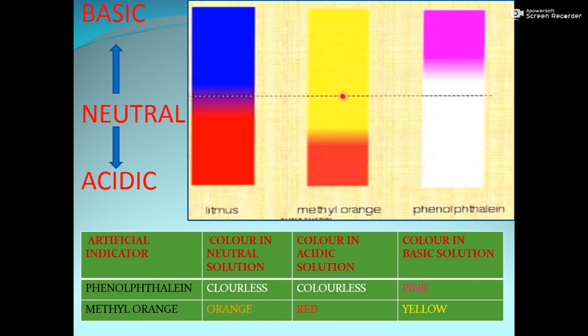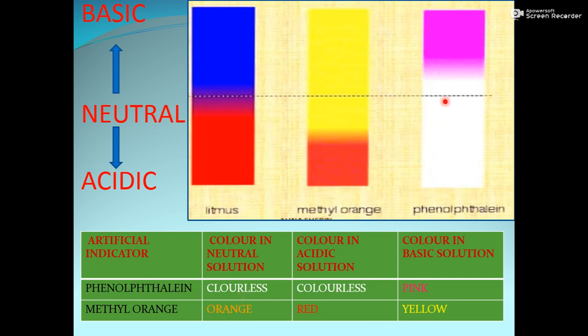Another kind of indicator is prepared in the laboratory by man, so these are known as artificial indicators. One artificial indicator is methyl orange. Its actual color is orange, but when it turns towards acid, it becomes red, and when it turns towards basic, it becomes yellow. Another one is phenolphthalein. Phenolphthalein is colorless.